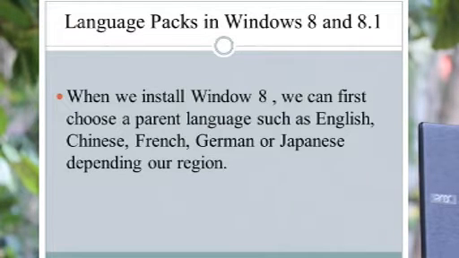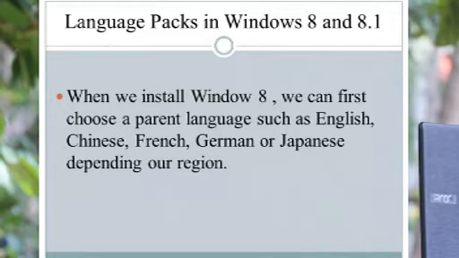For example, English, Chinese, French, Japanese, German. You can select your region language. After you install Windows 8, you can then download and install other languages. Then we are going to speak about how we can install other languages. The steps are already given here with the proper pictures in your textbook, page number 345.